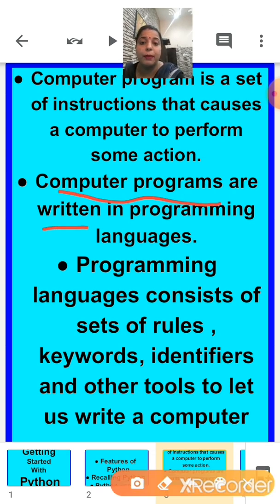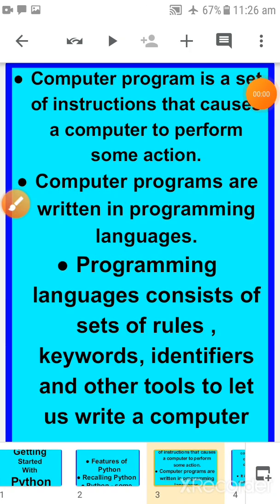Now the computer is a machine. So how can the computer take decisions? Only by human beings' instructions can the computer act. But how can that communication happen between computer and human being? So between computer and human being, programming languages are there. Afterwards the computer can understand the human language, and afterwards the computer language is understood by the human. So machine code is converted into high level language, and high level language is converted into machine code.